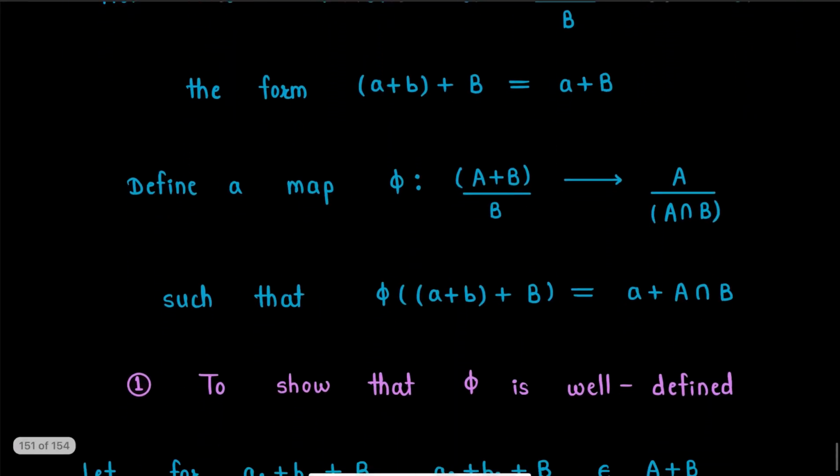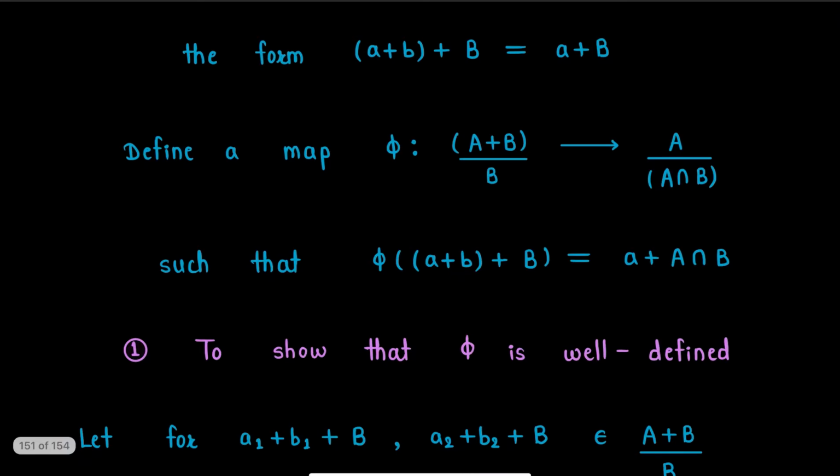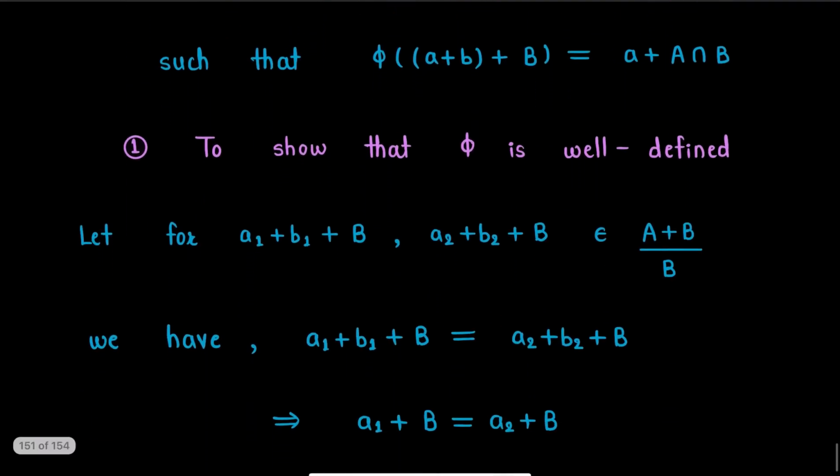Now define a map, say phi, from the quotient space (A+B)/B to the quotient space A/(A∩B), such that phi of a+B, that is this coset under phi, will get mapped to this coset of the quotient space A/(A∩B), which is a+A∩B. Now all we need to show is that this map phi is an isomorphism. Since we have defined this map ourselves, we will need to show that this map phi is